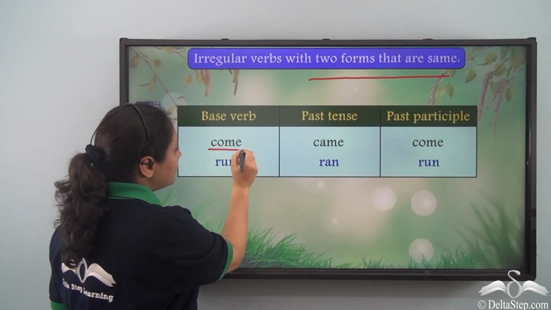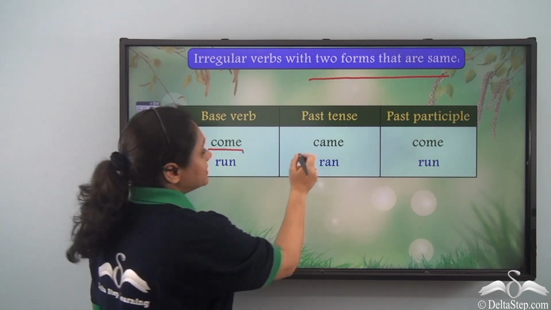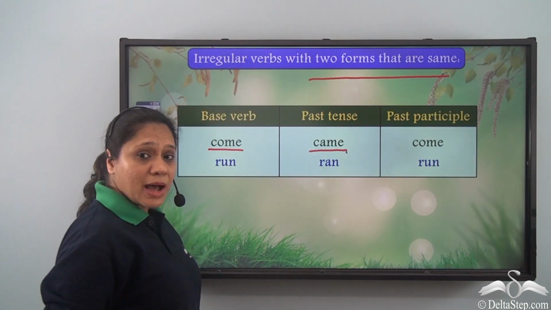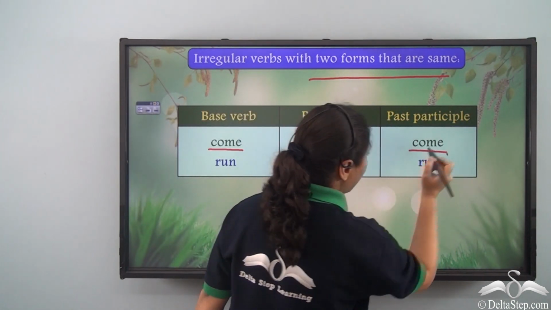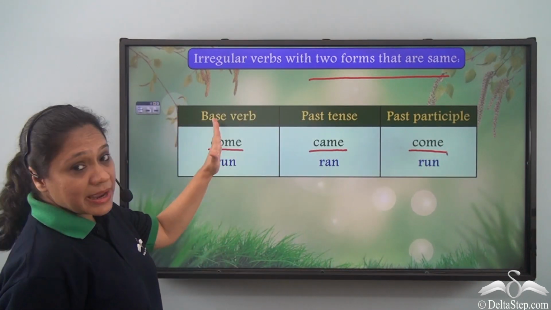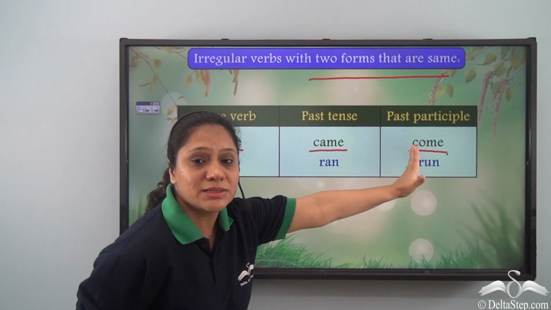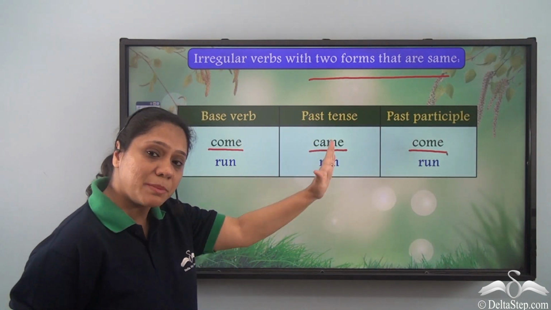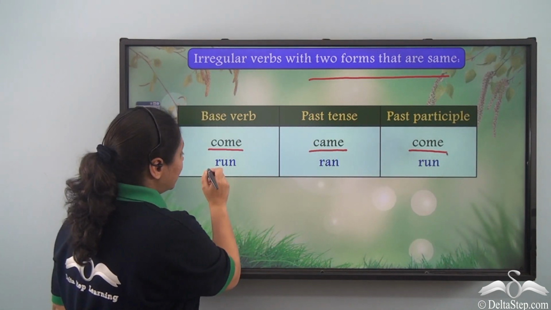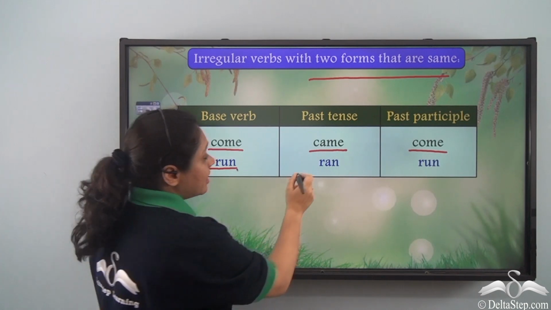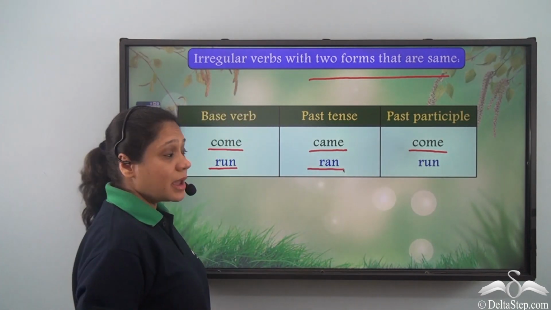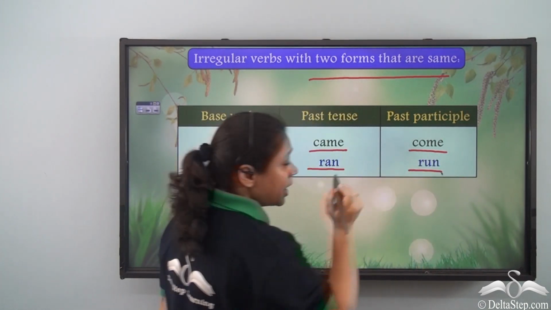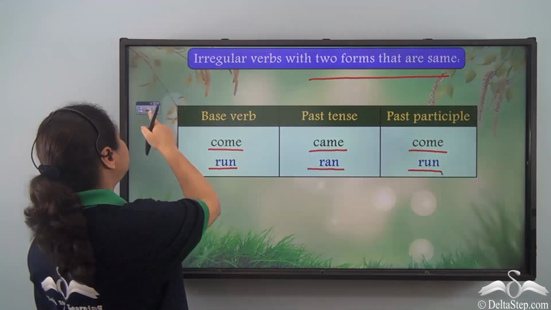So, the base verb come takes the past tense form came and the past participle form come. So, we see that the base verb and the past participle form is the same in this case. Similarly, run becomes ran in the past tense form but remains run in the past participle form.